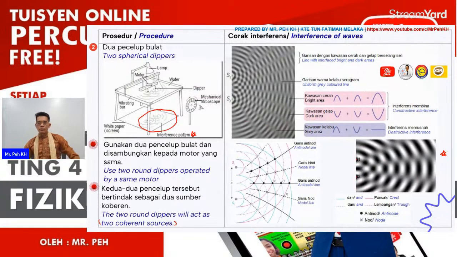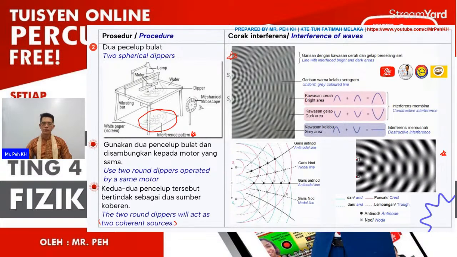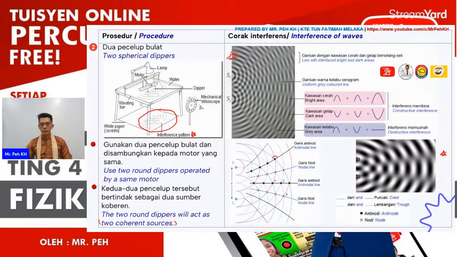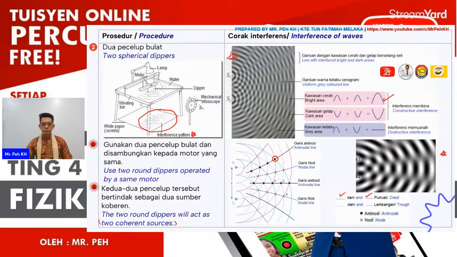Okay, so again we can represent the observation through the schematic diagram. You can see again, this is the dot where the bright area will be formed, because from crest and crest. And here also the same.